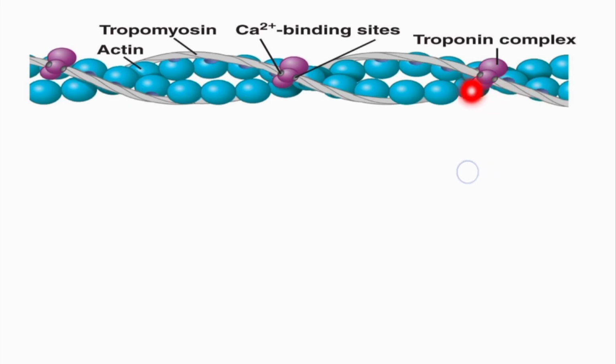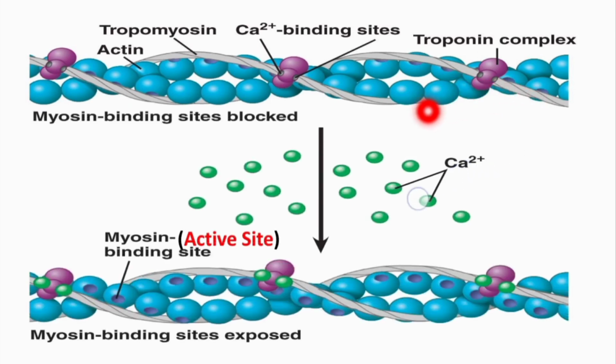Now, when the calcium ions, these green colored calcium ions, bind with the troponin C, as you can see here in this figure, a conformational change occurs in the tropomyosin, and immediately the tropomyosin uncovers the active site of the actin filament. Now, you can see here, this purple colored part is the active site of the actin filament.